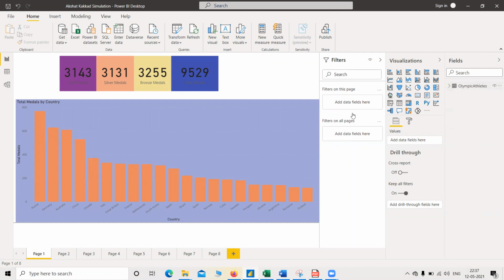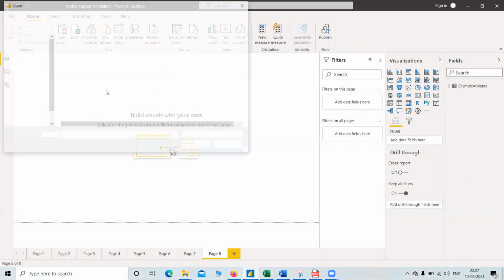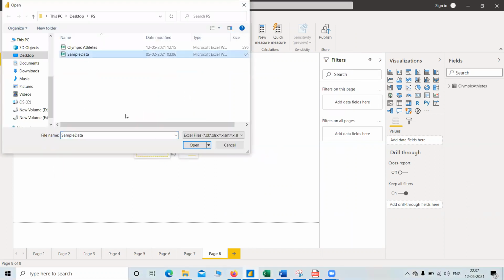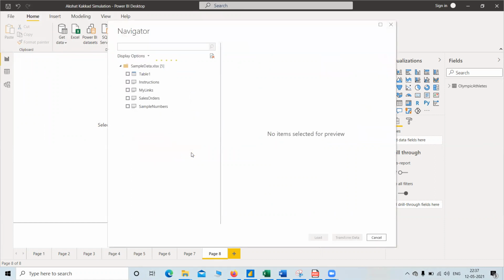So now again we can load one data, Excel. Now suppose we are loading a sample data. So now these are the data available in the sample data.